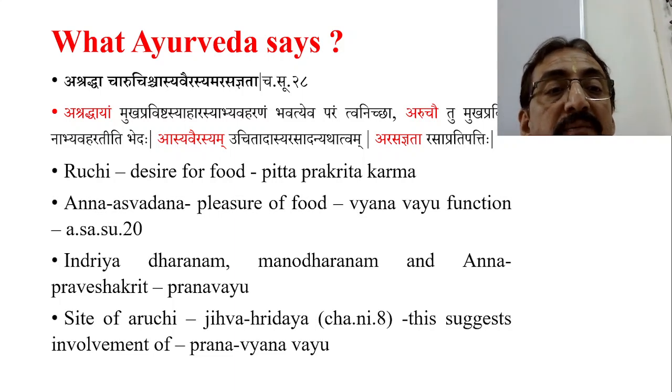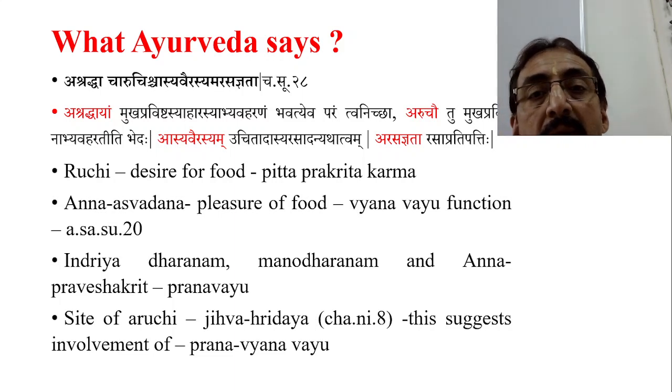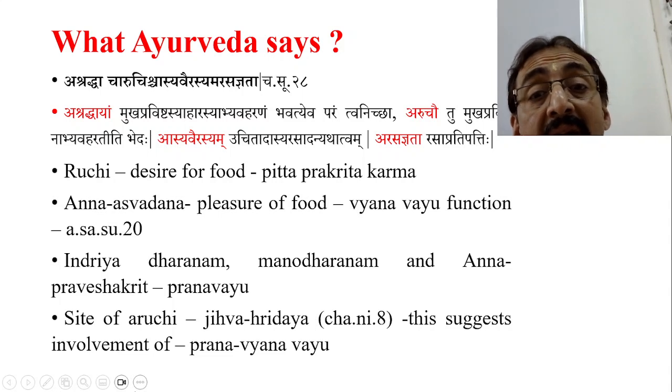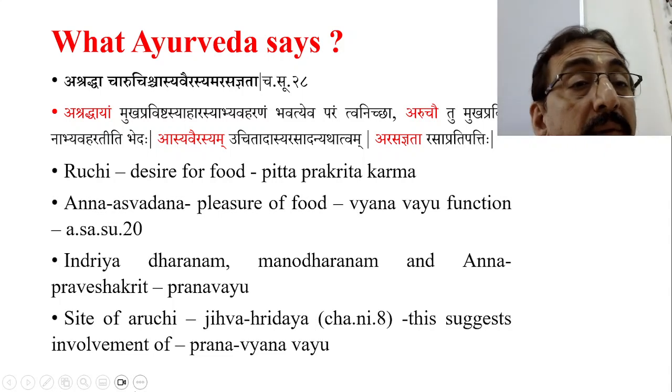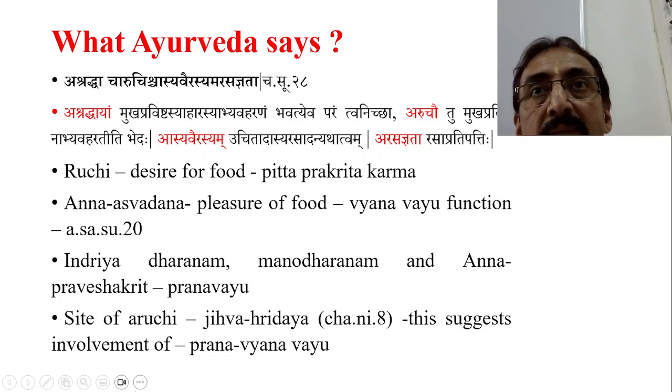Vyana Vayu function is responsible for Anna Swadana, not Anna Avasadana. Anna Swadana is nothing but pleasure of taking food. Now Ashtanga Sangraha says this is a function of Vyana Vayu, Anna Swadana or Anna Aswadana. Now Indriya Dharana, Manodharana and Anna Pravesha Krit, this is a function of Pranavayu. Very clear. Again Ashtanga says.